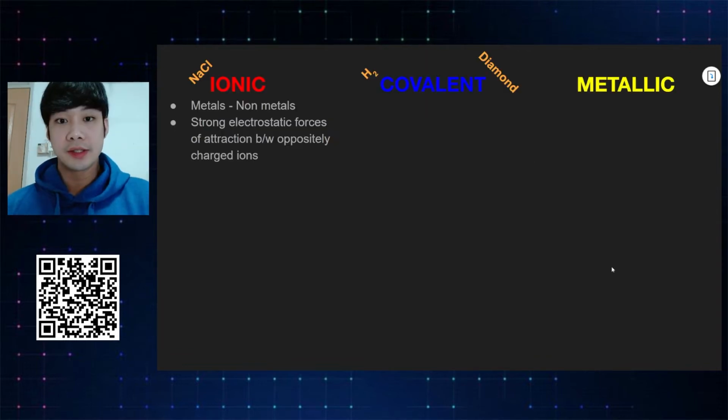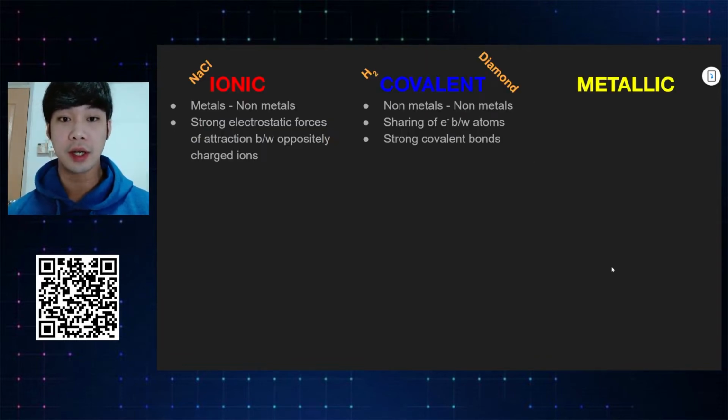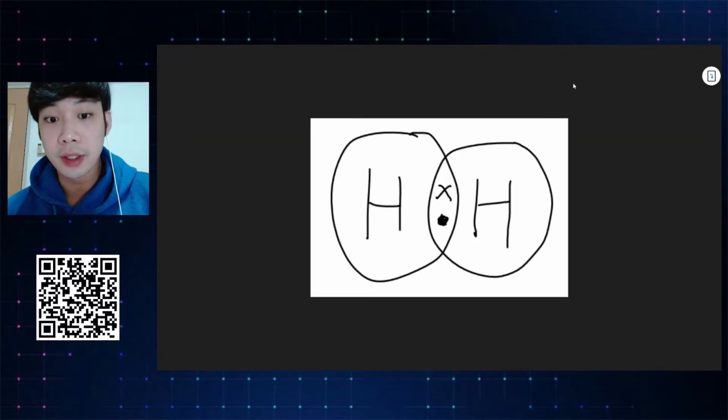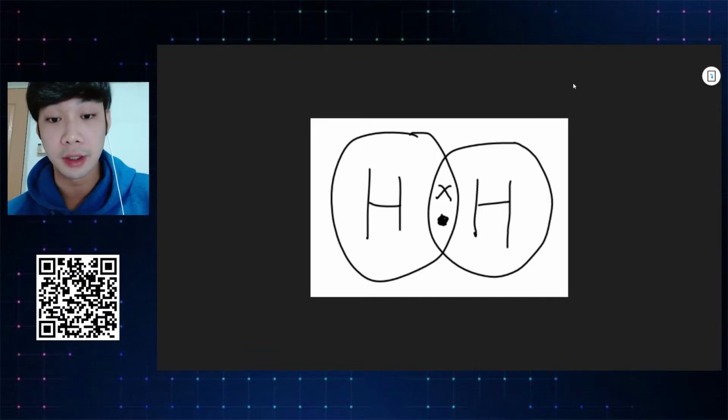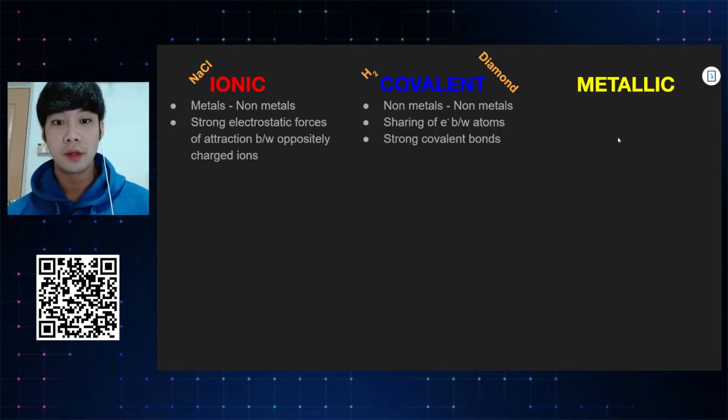Get it? Next, covalent bonds. Covalent bonds are basically bonds between non-metals and non-metals. Think of things like hydrogen, H2, CO2, CO. So covalent bonds are basically the sharing of electrons between atoms. An example over here is this H2, hydrogen bonded with another hydrogen. One hydrogen atom has 1 electron, as we know from the periodic table. The hydrogen atom will covalently bond with another hydrogen atom to share 1 electron each to have a total of 2 electrons. So basically this sharing of electrons is a covalent bond. Get it? The description for covalent bonds is just strong covalent bonds.